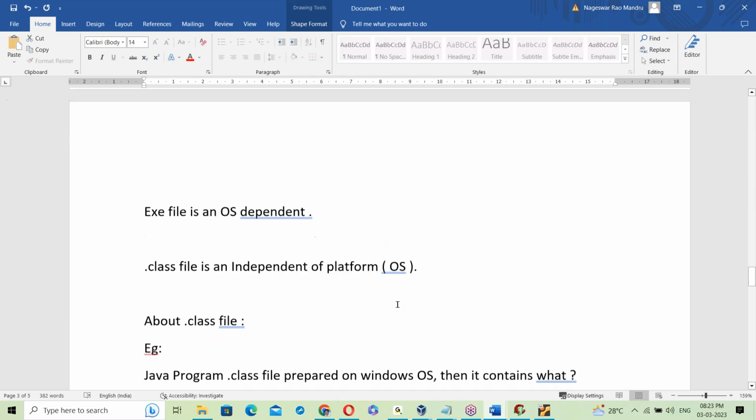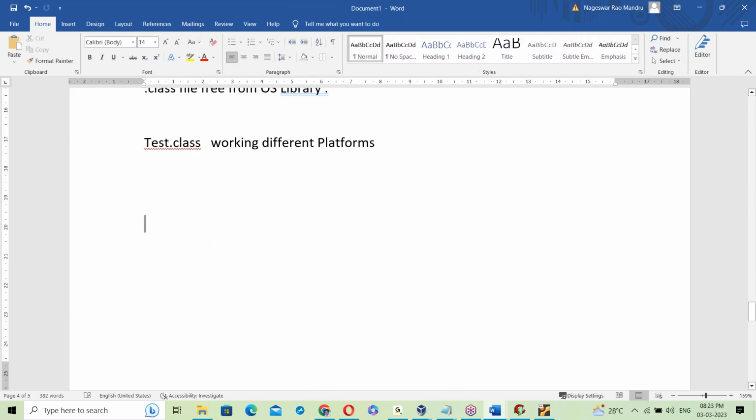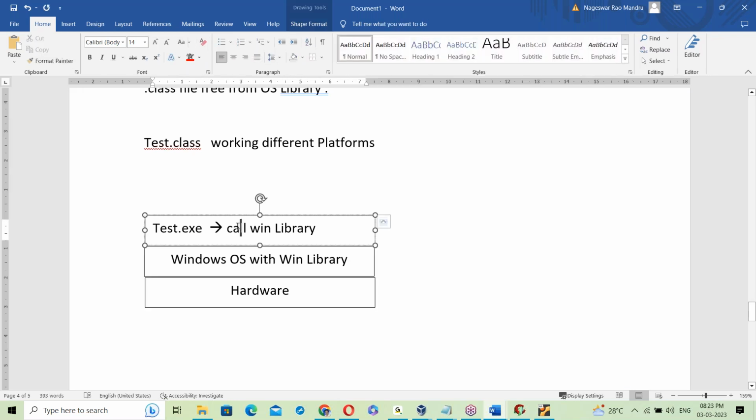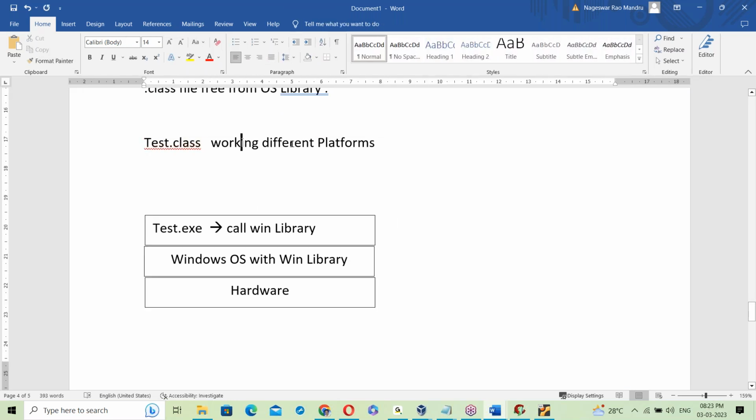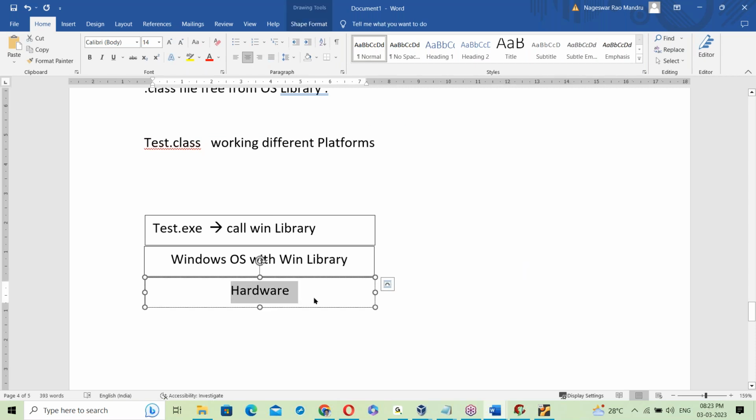First, the Windows platform. The dot class file running on the Windows platform. Hardware, on top of it the Windows OS with the Win library.